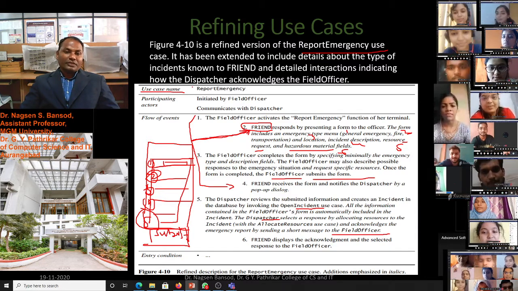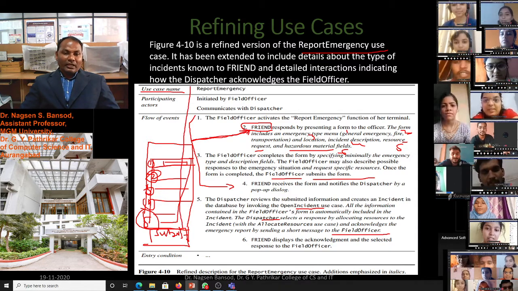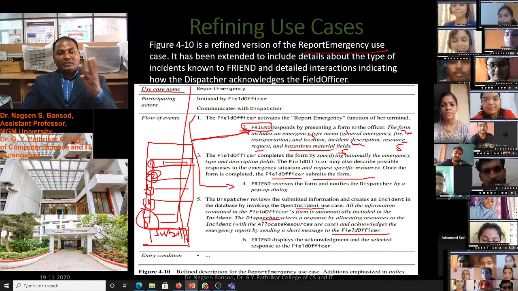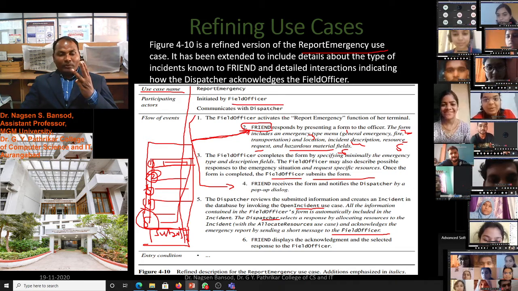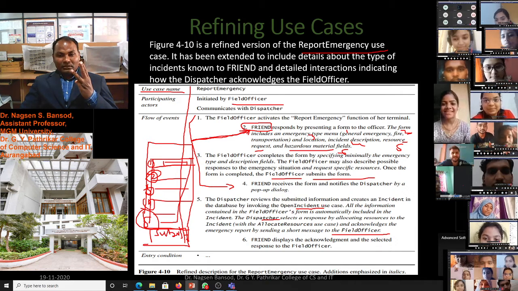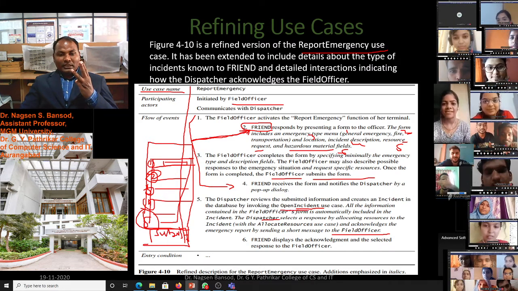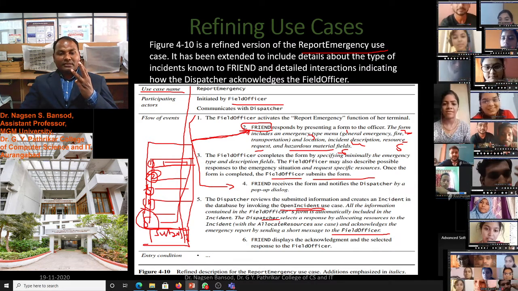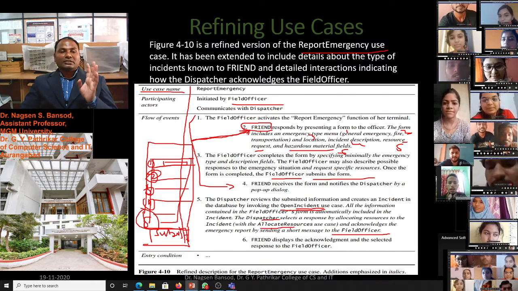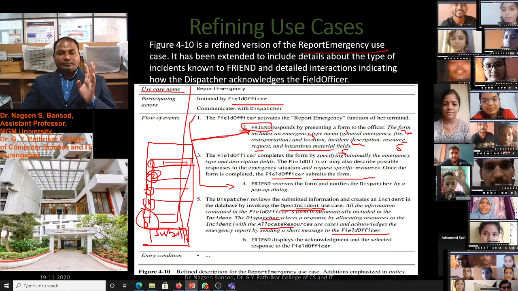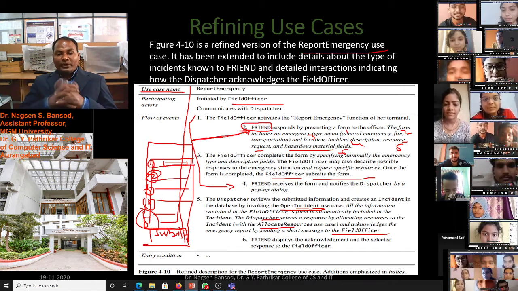In this use case, there are three use cases. One, field officer. Second, open incident use case. And third one is allocate resources. Are you getting my point?